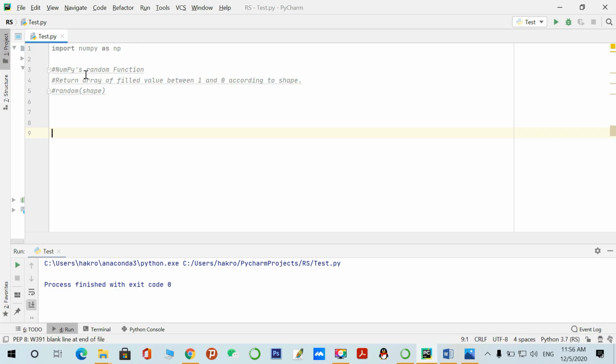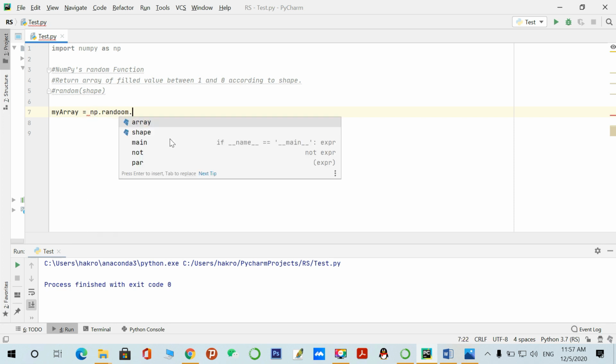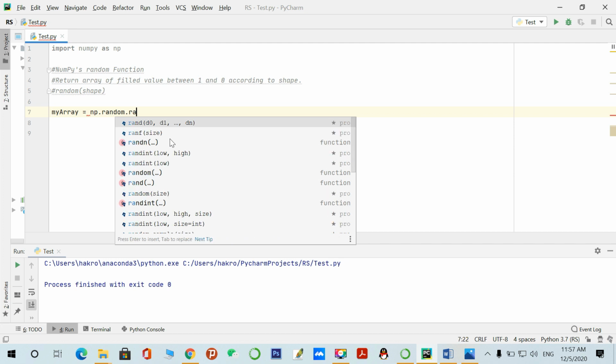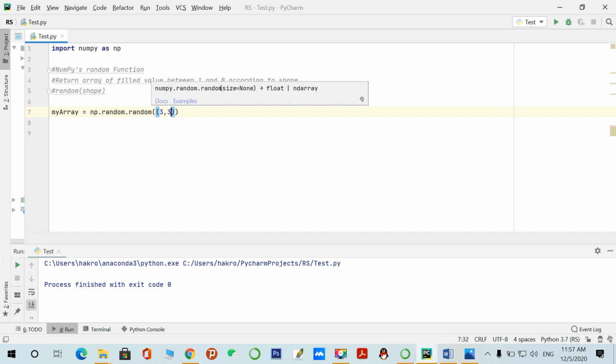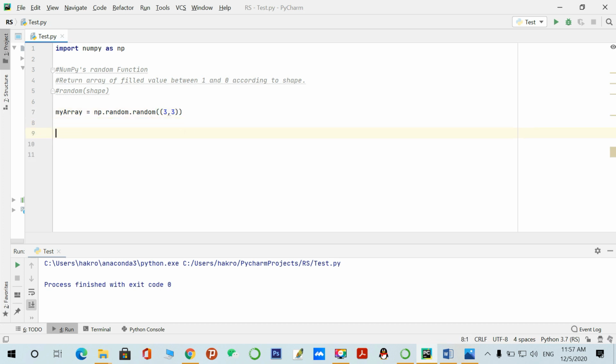The random function basically returns an array filled with values between 0 and 1. There's only one argument, the shape. For suppose I am creating my array with the NumPy library, random module, dot random function. I just have to pass the size only. By default it's float, we cannot change it to integer. So this is a library, the NumPy library. This is a module, the random module. From the random module we are calling the random function, and we are creating a 3 by 3 shape array.